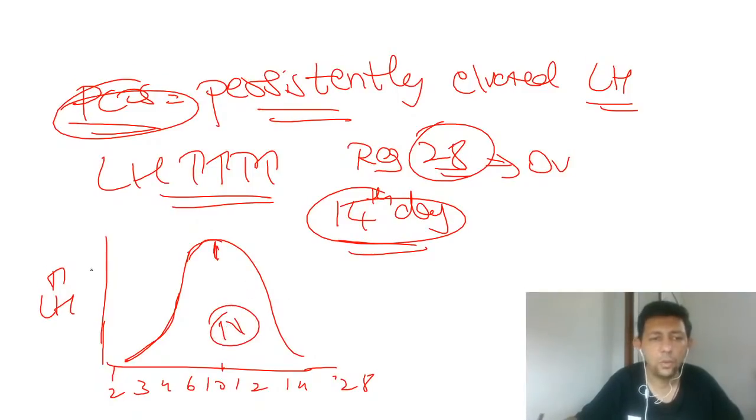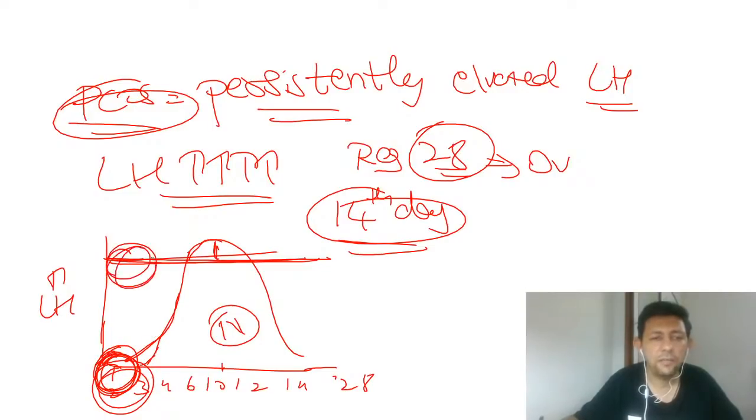But in PCOS, what will happen? This will be the LH level throughout the cycle. LH will be on the higher side. So you can see that on day 2, day 3, when I see this, the LH we will get is at a higher level. Okay, so LH will be higher. So this is very important.